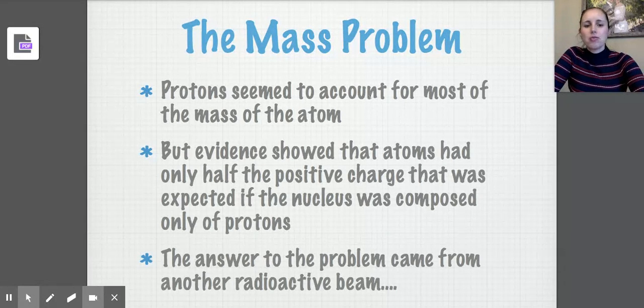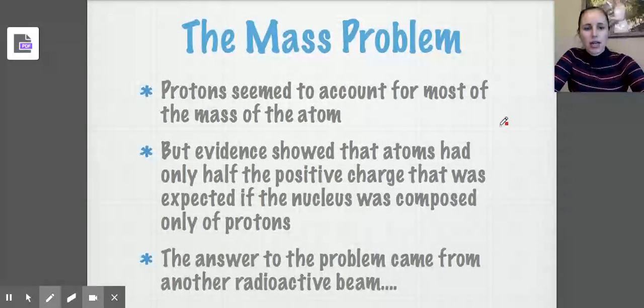So protons seem to account for most of the mass, but evidence showed that atoms had only half the positive charge that was expected if the nucleus was only composed of protons. So for example, let's say that we know an atom is supposed to be made up of 4 protons. Based off the weight, an atom should be made up of 4 protons.